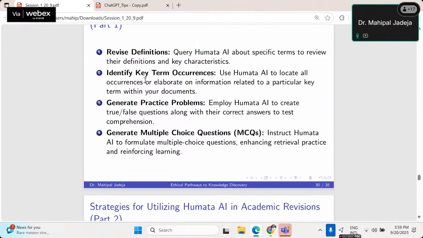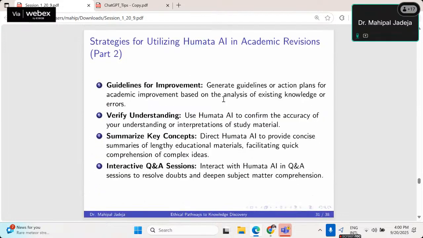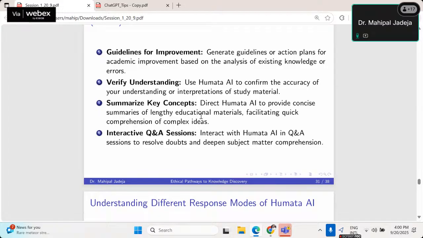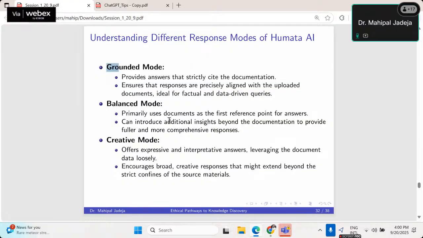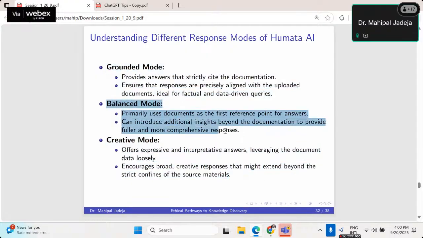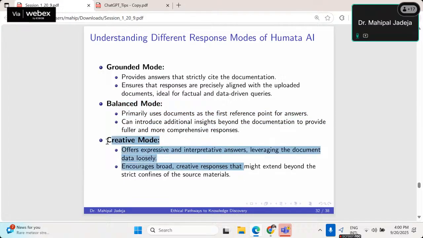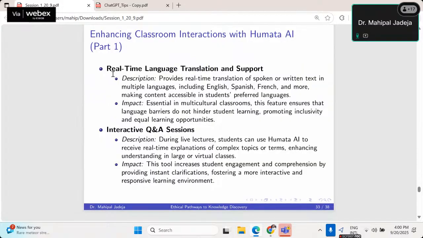We have seen a couple of use cases out of these four, and then you can use it to verify your understanding or for summarization of key concepts. These three modes are there: grounded, balanced, and creative. So just like temperature, low temperature, medium temperature, and high temperature, right? That's how it works. And real-time language translation, like I mentioned, it provides this. It offers all these languages, not just English.